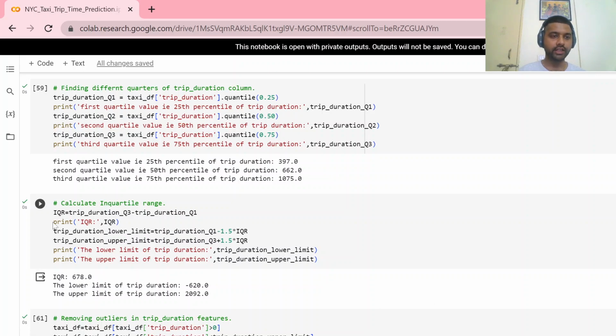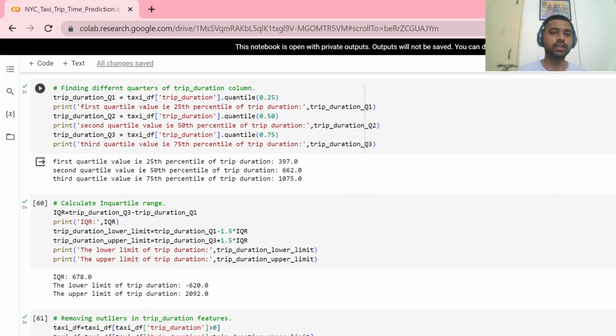We calculate the IQR. For trip duration, Q1 is 20.25, the 0.25 quartile, meaning 25% of the values, and Q2 is the 0.5 quartile, meaning 50% of our counts of the variable.